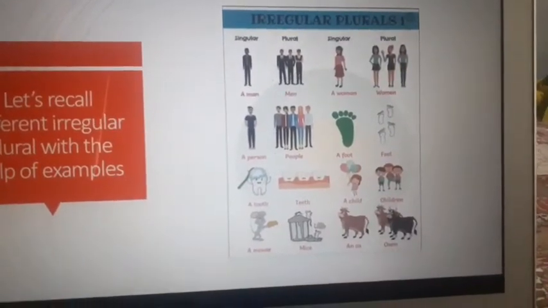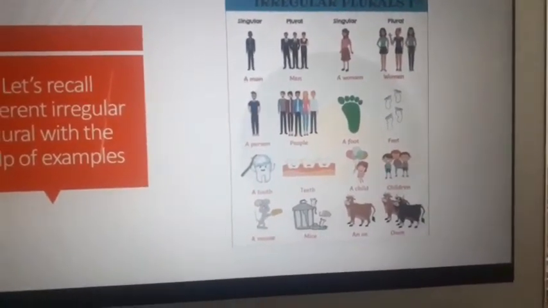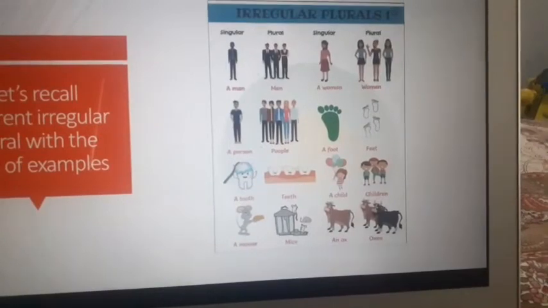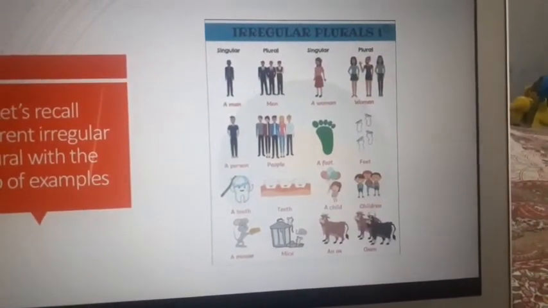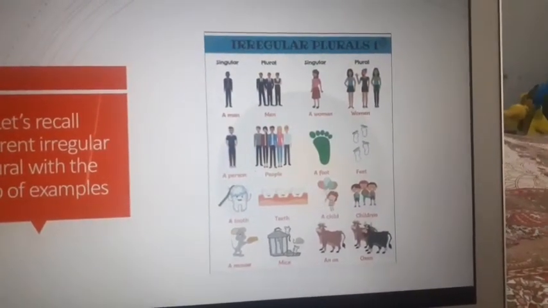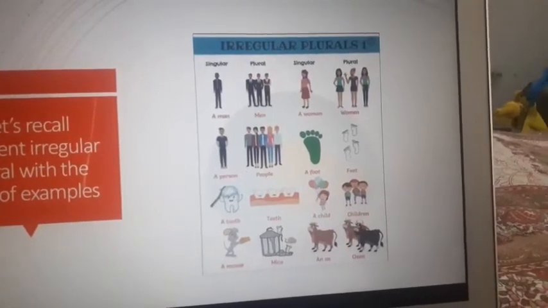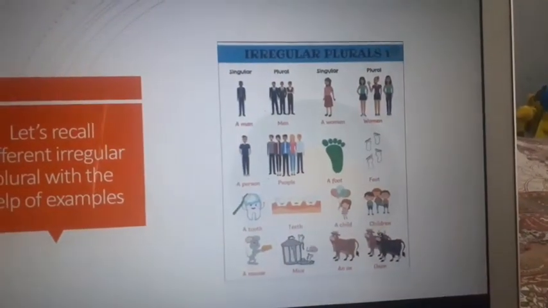A mouse, a single one is called a mouse. If there are many, they are called mice. A single ox is called an ox, but if there are many, it's called oxen.